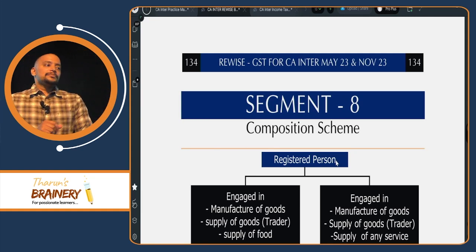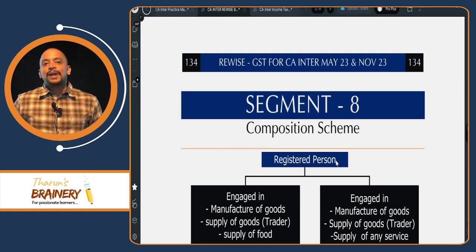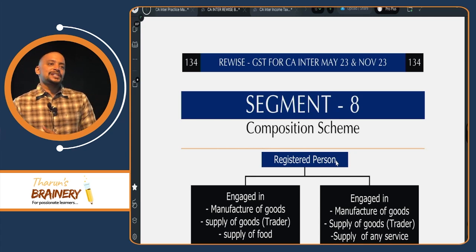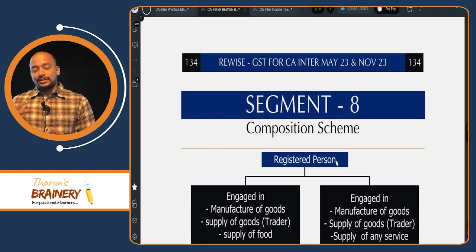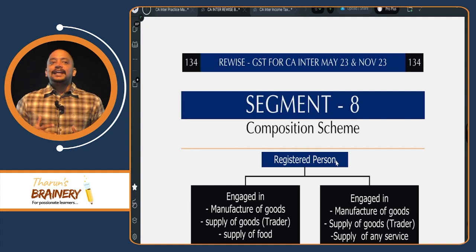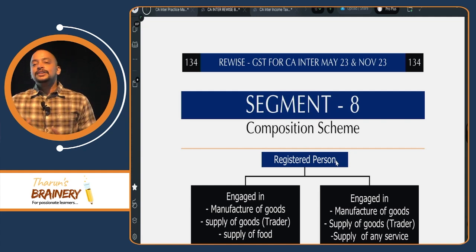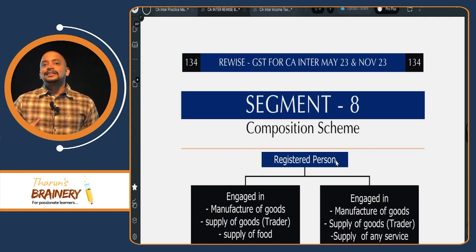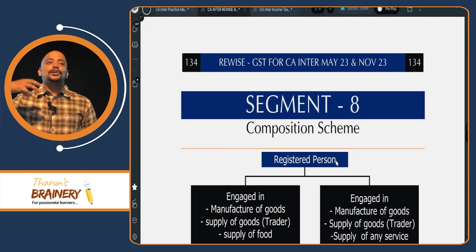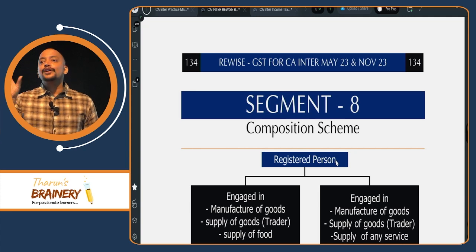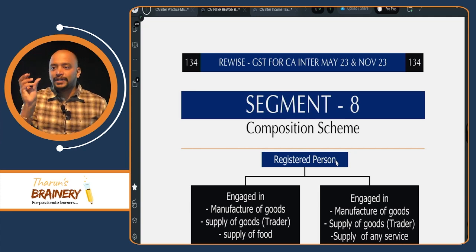Composition scheme is a simplified scheme for payment of GST at reduced rates. But a person opting for composition scheme has two disadvantages. Can he take ITC? No, they cannot take ITC on inward supplies, because of which their cost of purchase will increase. Can they charge the GST they pay under composition scheme to the recipient? No, they cannot charge GST to the recipient, because of which their profit per unit will come down.